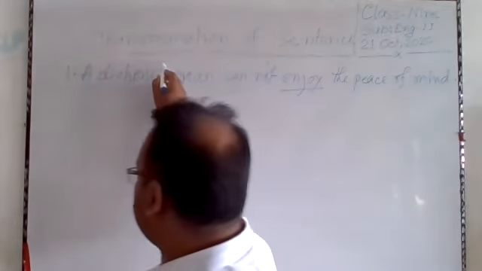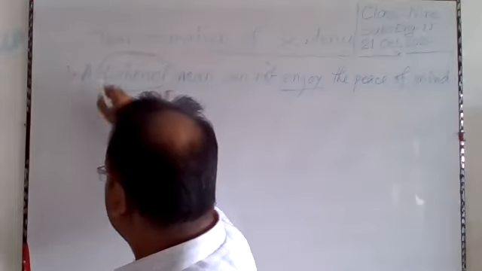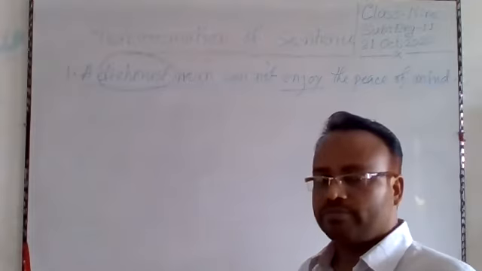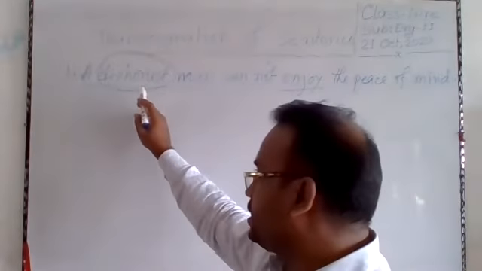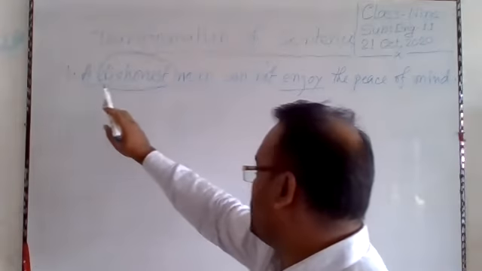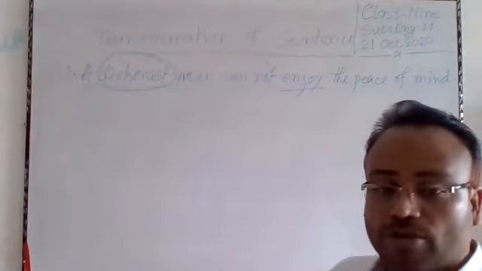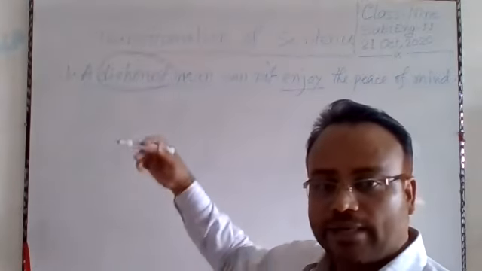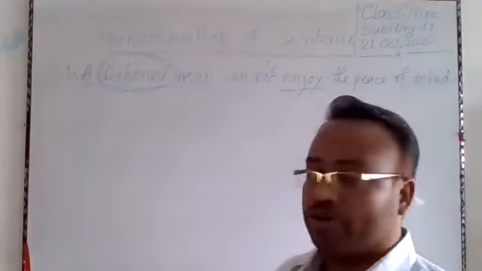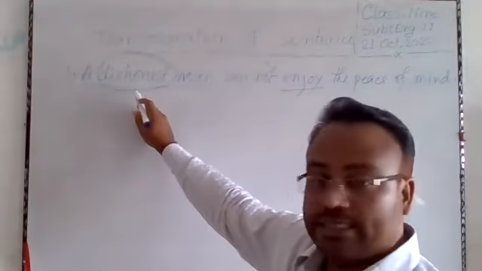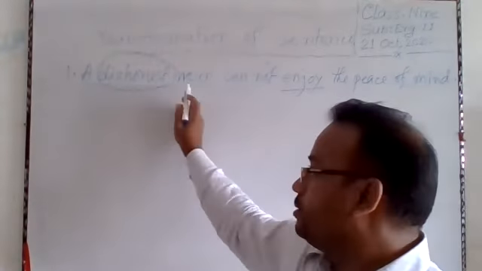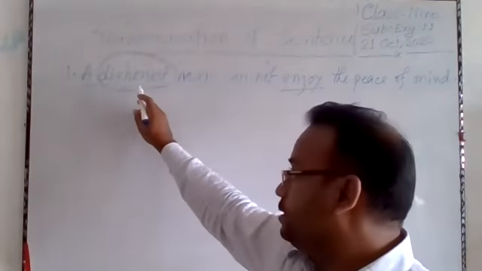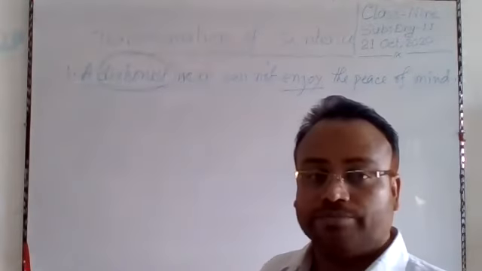Yes, there is an adjective, dishonest. Excluding the adjective, we find the sentence as a man cannot enjoy the peace of mind. And I have cut off the adjective dishonest. Whose adjective is it? A man. It is the quality of a man.